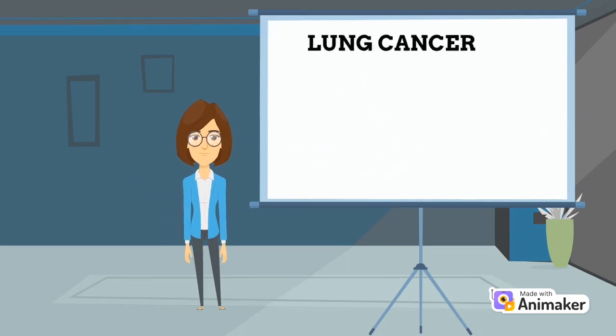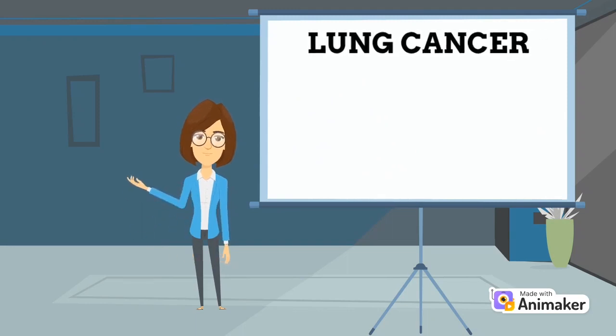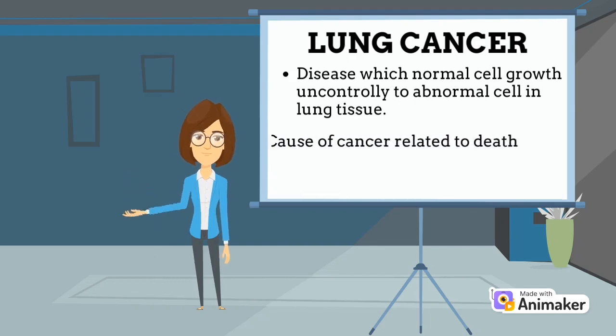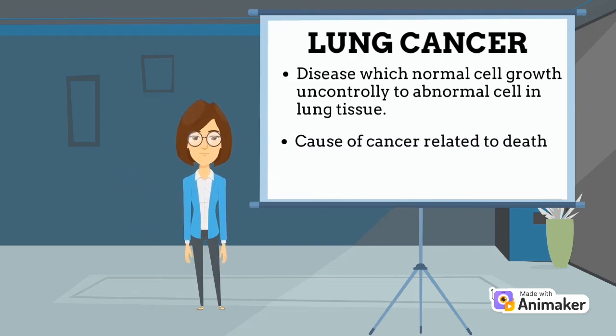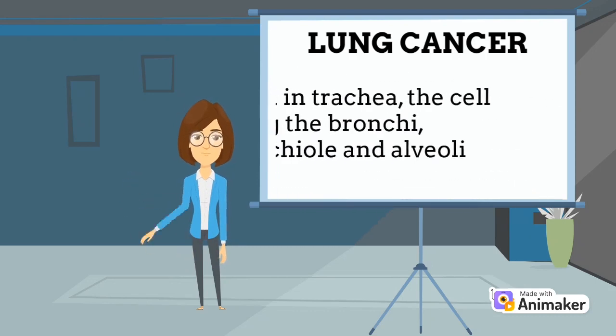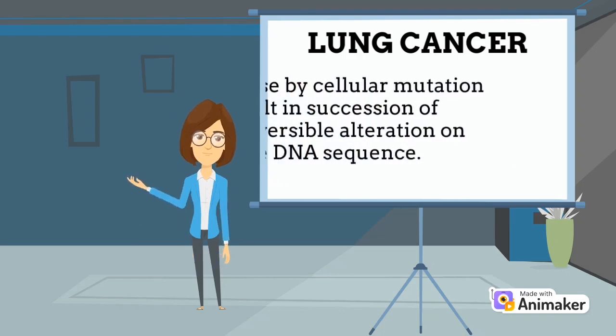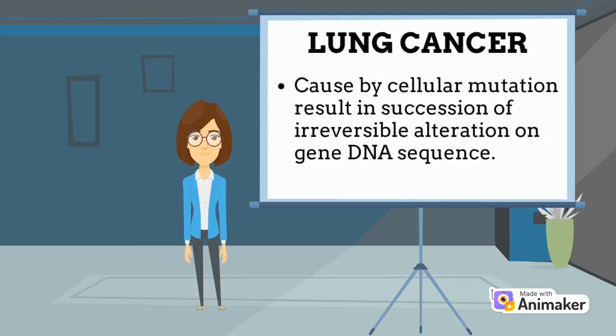What is lung cancer? It can be defined as a disease in which normal cells grow uncontrollably into abnormal cells in lung tissue. Lung cancer is a cancer related to death and the most common cancer worldwide. It often begins in the trachea, the cell lining of the bronchi, and other areas such as the bronchioles and alveoli. Lung cancer is caused by a cellular mutation that results in a succession of irreversible alterations to a gene